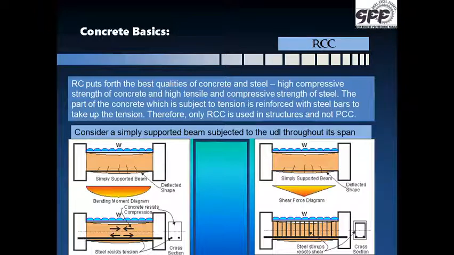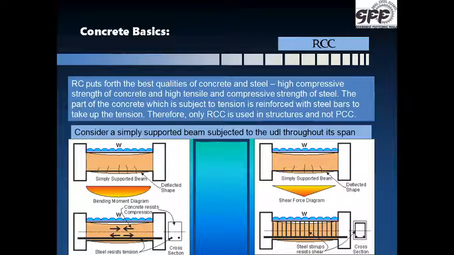Now let us consider another one. Consider a simply supported beam subjected to the UDL throughout its span. Over here we can see the bending of the beam, and because of the bending, from the central middle portion the cracks originate. If it was only of PCC, these cracks would yield and eventually the beam would collapse. Since there is tension in the bottom, steel reinforcement is provided in the bottom, which we see in the bottom figure. You can see the cross section also where the steel bars are shown.